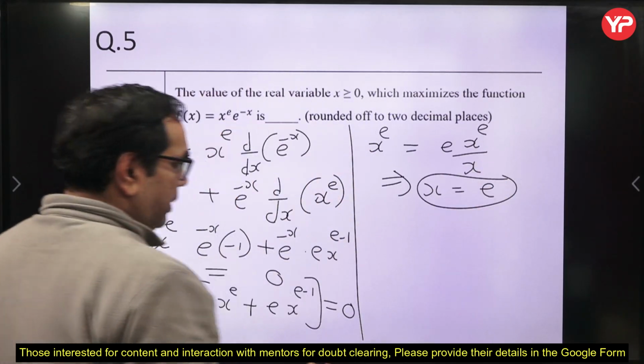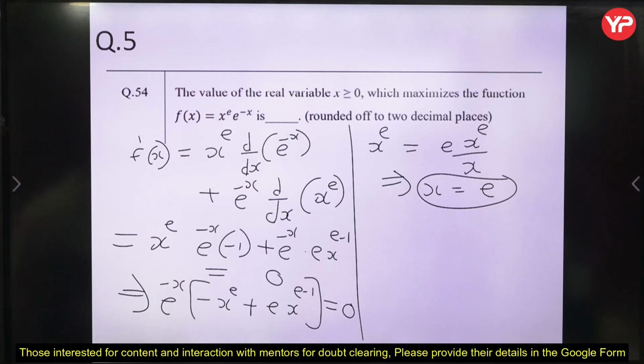So we are getting only one point, x equal to e, that may give us a maxima or minima, so obviously this is the answer.